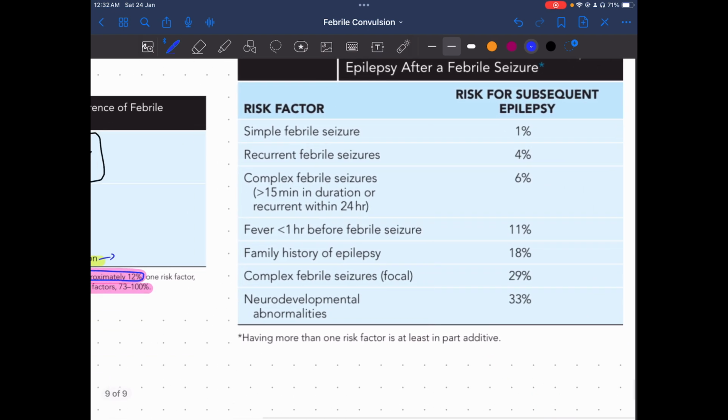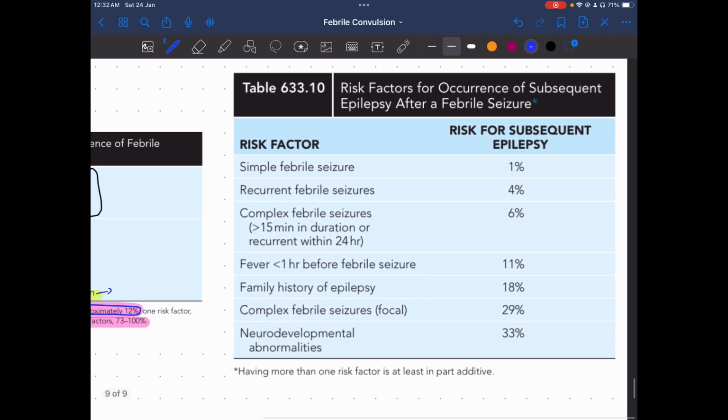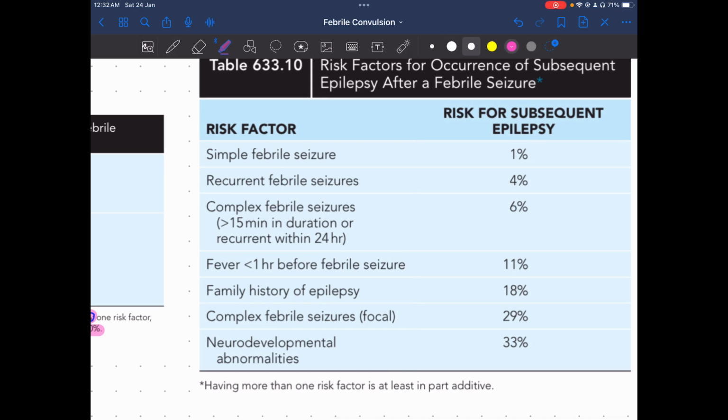We have another table here, which is the risk of subsequent epilepsy. This is also very important. Don't get confused between the two tables and mark one for the other. If child is having simple febrile seizure, 1% risk. If recurrent febrile seizure, then 4% risk. If complex febrile seizure in the form of more than 15 minutes or recurrent within 24 hours, 6%. Remember, recurrent febrile seizure is 4%, but recurrent within 24 hours is 6%, which comes under complex febrile seizure.